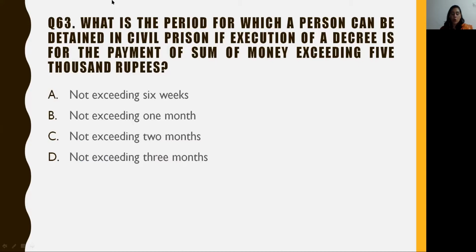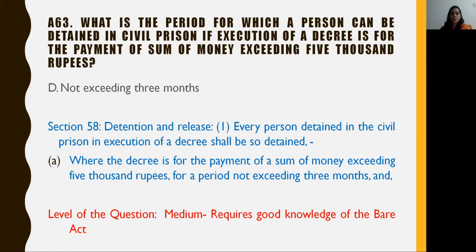Question number 63. What is the period for which a person can be detained in civil prison if execution of a decree is for the payment of a sum of money exceeding rupees 5,000? The answer options to this question are A. Not exceeding 6 weeks, B. Not exceeding 1 month, C. Not exceeding 2 months, and D. Not exceeding 3 months. The answer to this question is option D, that is not exceeding 3 months.